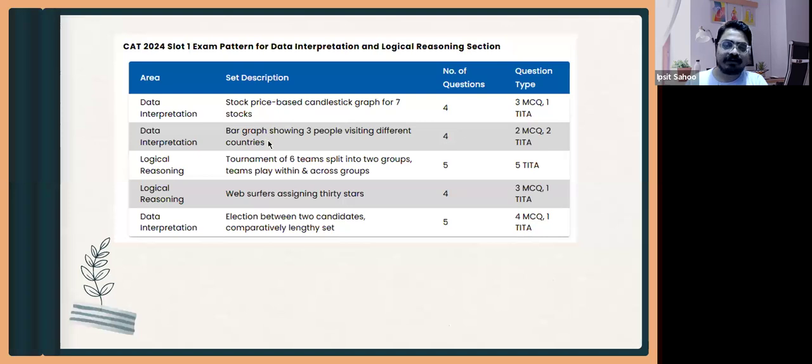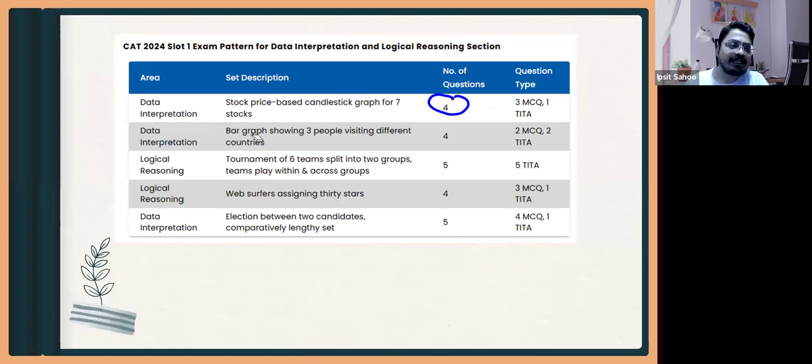So if you see, we'll be looking at what came in different slot of CAT 2024 in DI. So DI में there was a stock price candlestick graph. So this is a type of interpretation I'll be showing you later, not today, but this was a candlestick graph. So candlestick graph is a kind of a representation. For example, it is similar to bar graph or something, but little bit different.